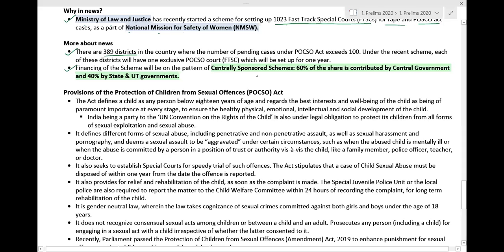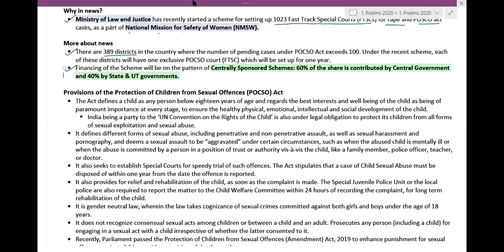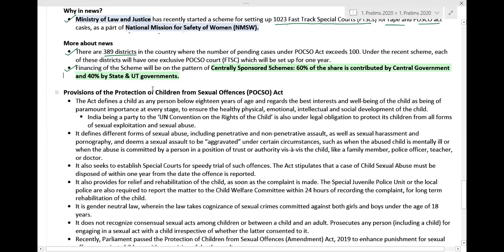If we talk about financing, the financing of this scheme will be on the pattern of a centrally sponsored scheme. 60% of the share is contributed by the central government and 40% by the state and union territory governments. Which scheme? The National Mission for Safety of Women. It is a centrally sponsored scheme, with 60% of the share contributed by the central government and 40% by the states and union territory governments.